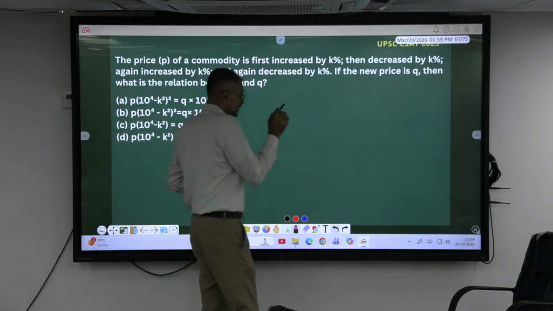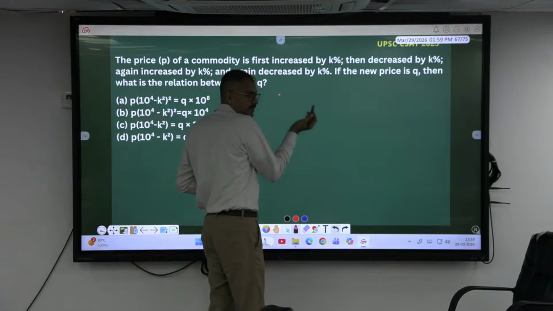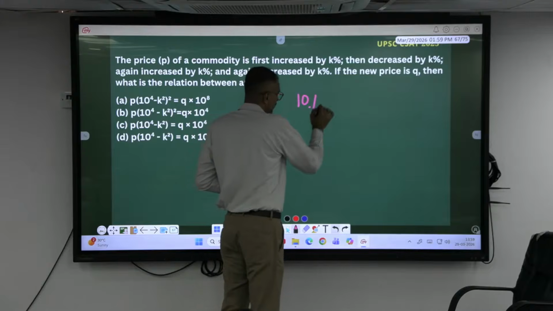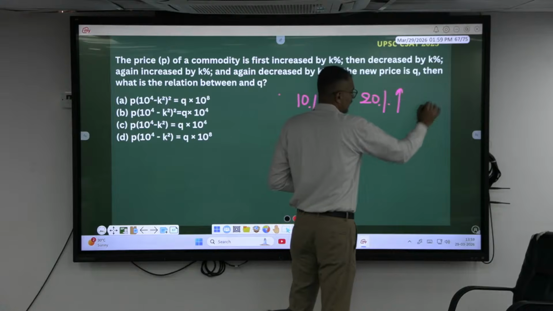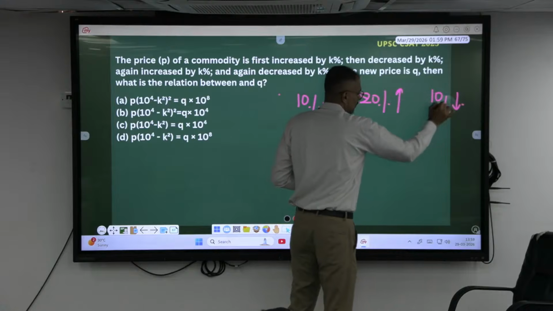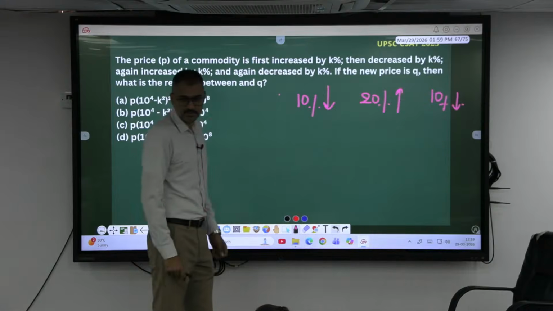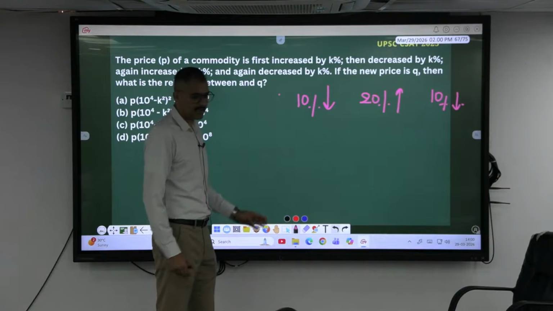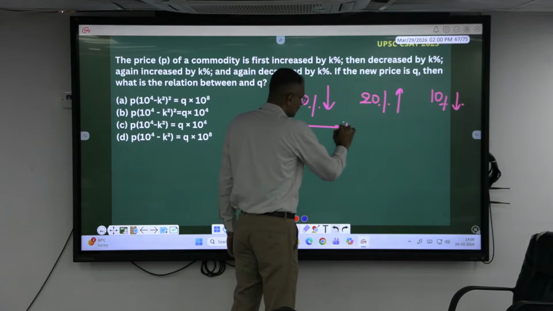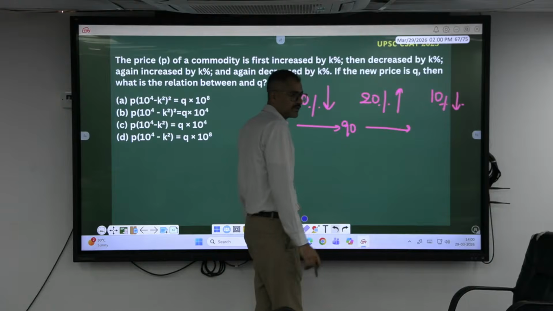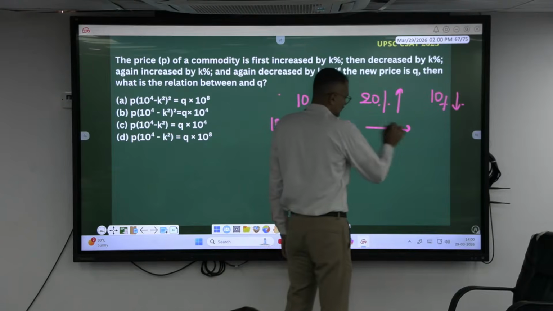Now I'll tell you, there is a number which has been successively decreased by 10%, increased by 20%, and again decreased by 10%. What is the percentage change of that number? Take the number as 100. Decrease by 10%, 90. Increase it by 20%, 108.